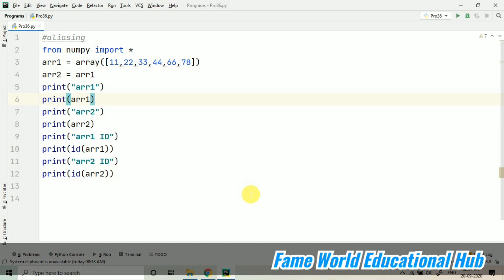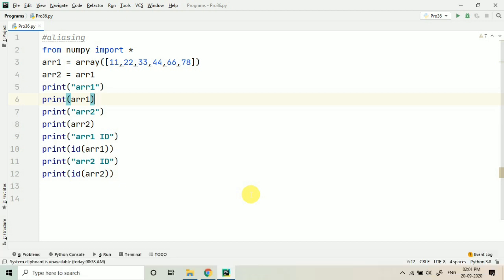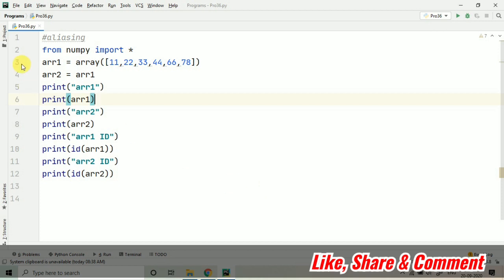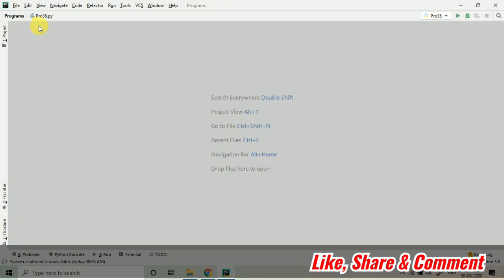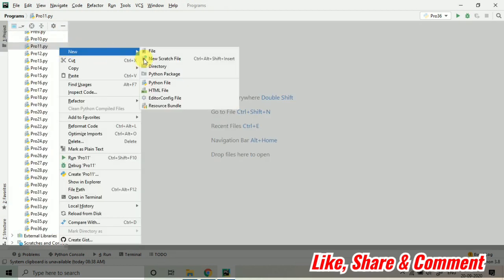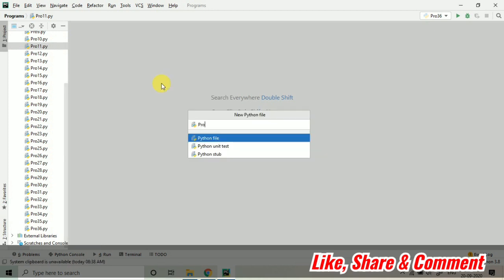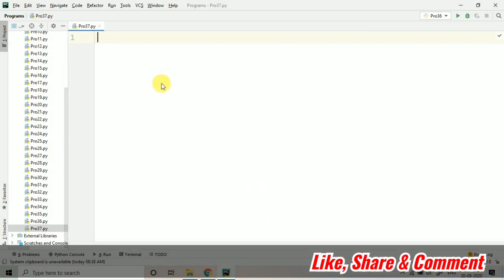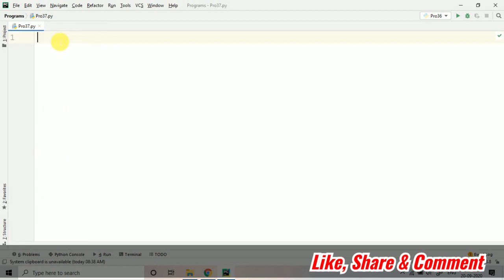Okay, so in the last video we discussed the concept of copying arrays, and the first one in that was aliasing. This is the program which was in the previous lecture. To understand this in a better way, if you have not watched the previous lecture, just watch it. Now I'm going to start Program 37, and here I will be telling the concept of shallow copy. That is the second method of copying, shallow copy.